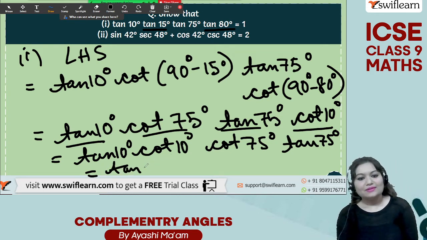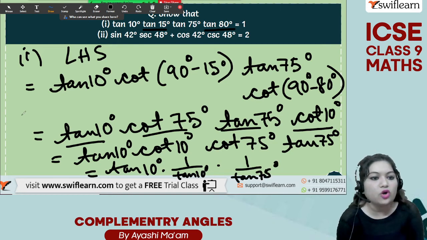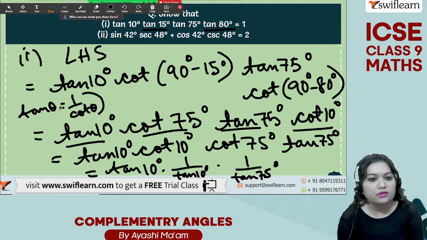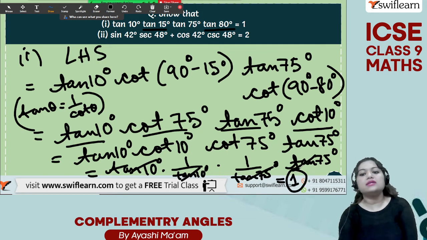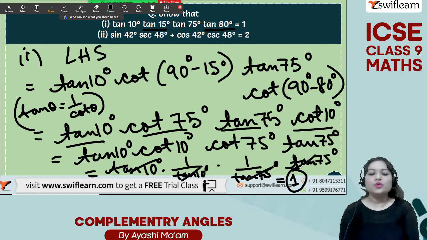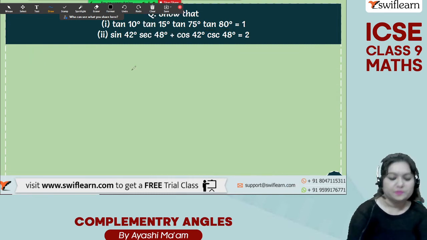So tan 10 degree into 1 by tan 10 degree. Again, cot is reciprocal of tan, so 1 by tan 75 degree, right? I hope you know that. Tan theta is equal to 1 by cot theta. We already know this. Into tan 75 degree, so these will cancel each other and we will get our ultimate answer as 1. It has been proved. LHS equals to RHS, so easy, right?